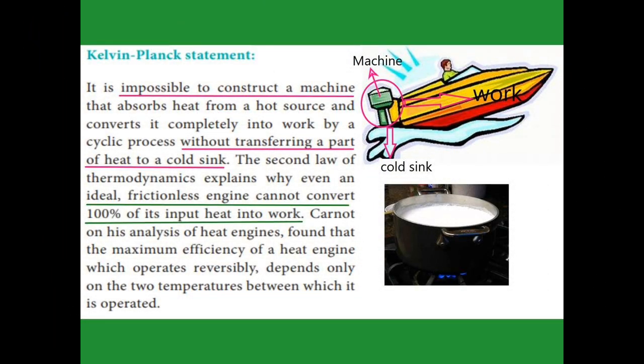We have already learned the Kelvin-Planck statement. It is impossible to construct a machine that absorbs heat from a hot source and converts it completely into work by a cyclic process without transferring a part of the heat to the cold sink. Another way we can say it is that 100% of the input never changes into output. So now we are going to see the efficiency of the machine in terms of input and output. Let's see it in the coming slides.